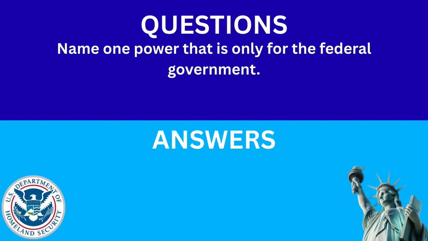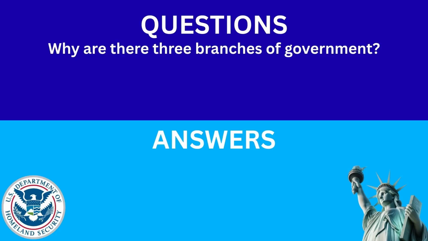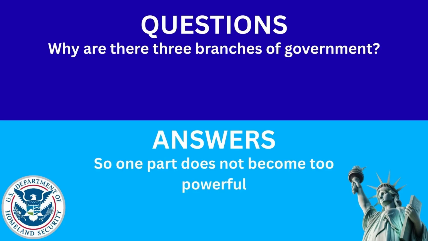Name one power that is only for the federal government. The answer is print money. Why are there three branches of government? The answer is so one part does not become too powerful.